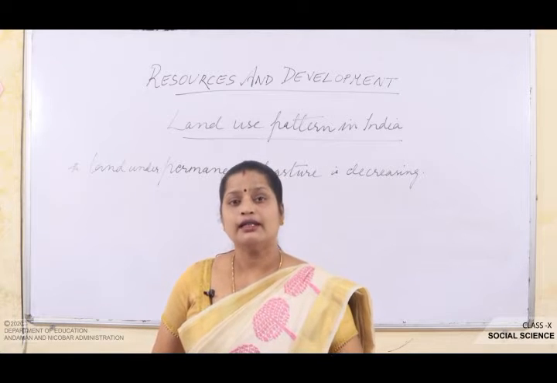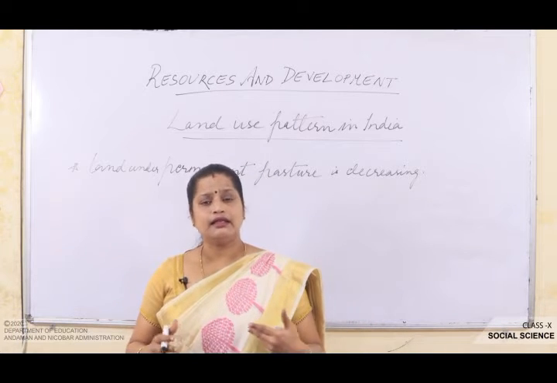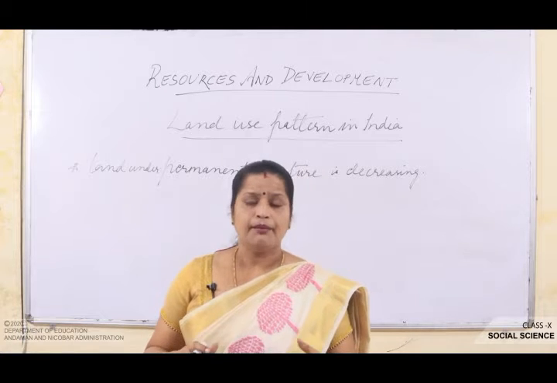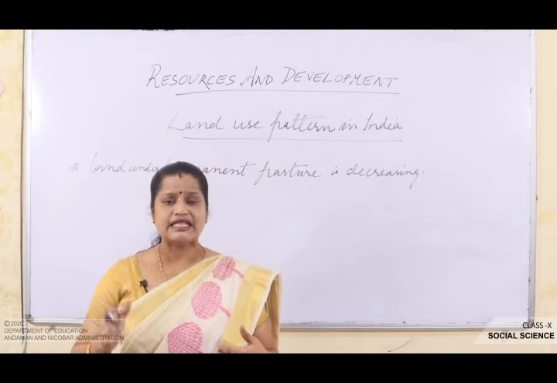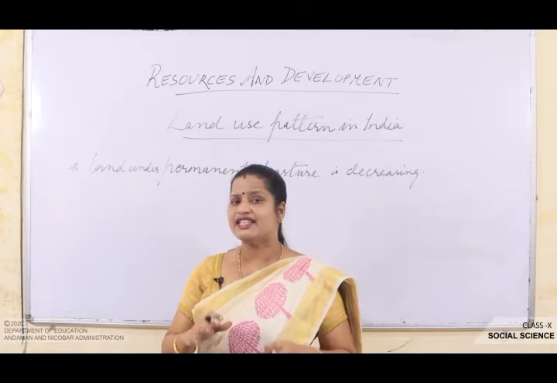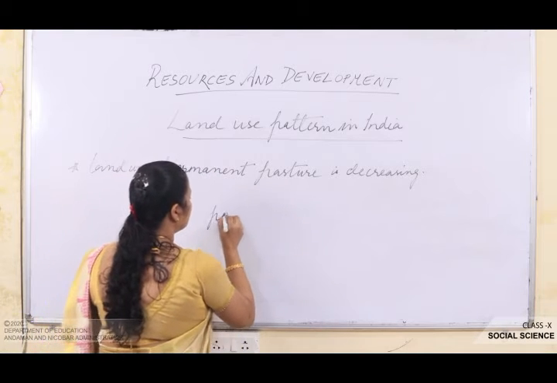This is one of the biggest problems. Most of the uncultivated land other than current fallow land is of poor quality. Other than the fallow land, the soil and the quality of the land is not that good. So, the first thing is the poor quality.